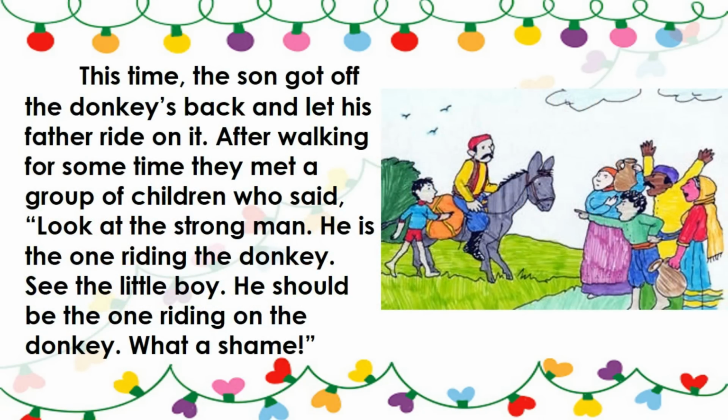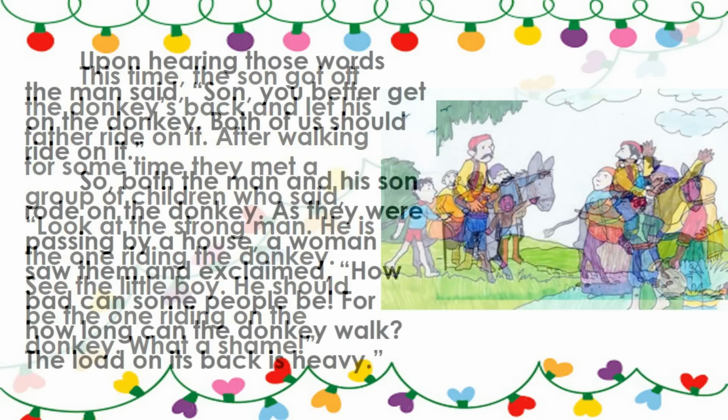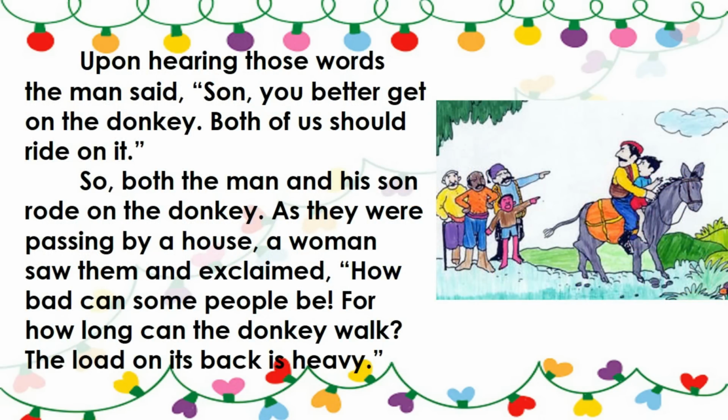This time, the son got off the donkey's back and let his father ride on it. After walking for some time, they met a group of children who said, "Look at the strong man. He is the one riding the donkey. See the little boy. He should be the one riding on the donkey. What a shame." Upon hearing those words, the man said, "Son, you better get on the donkey. Both of us should ride on it." So, both the man and his son rode on the donkey.